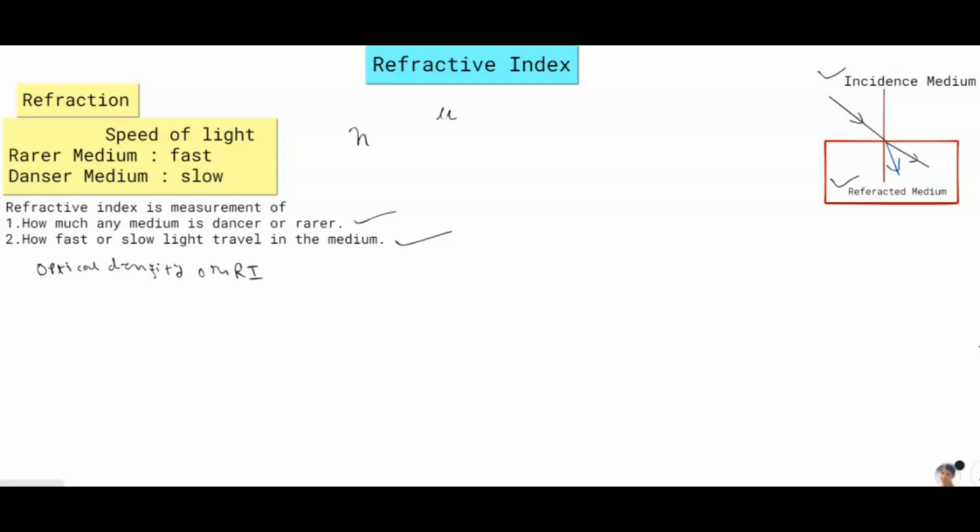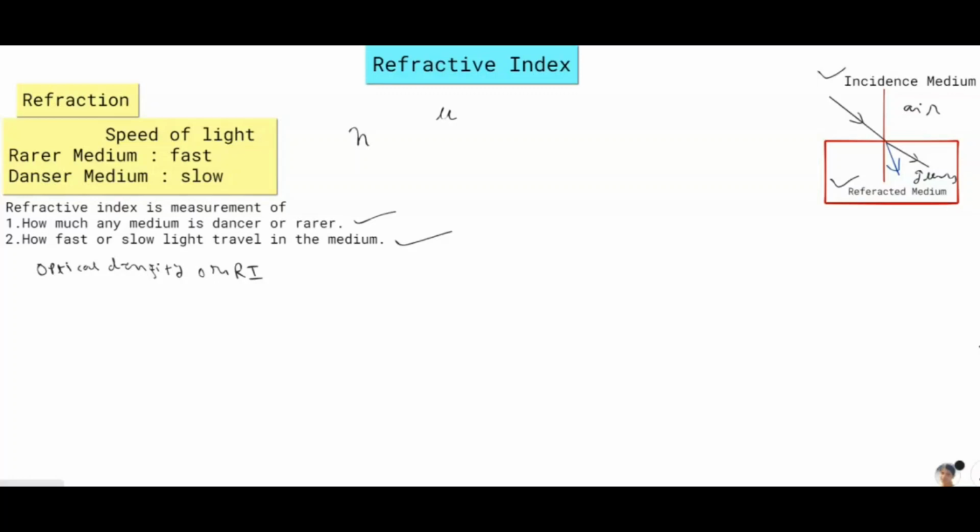So what is the formula for refractive index? Just as here, the incidence medium is air, and this medium is glass. How can we write the formula to find the refractive index? Here the incidence medium is air.